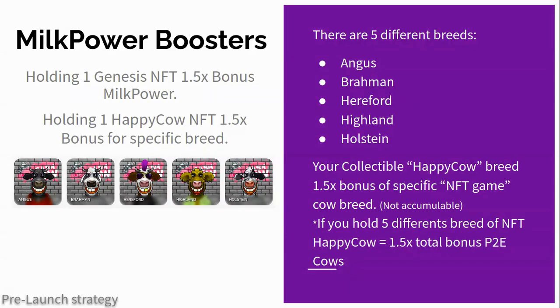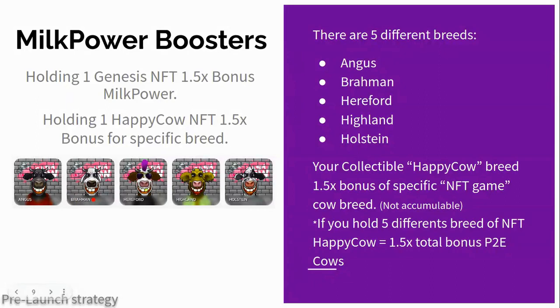They will also exert a multiplier of 1.5 times, but not on the entire farm, but only on the cows of the same breed as the NFT that you own, because these NFTs have 5 breeds with a 20% chance at the time of minting. For example, if you get a Brahman, it will multiply by 1.5 times the milk power of all the Brahman cows in the game.